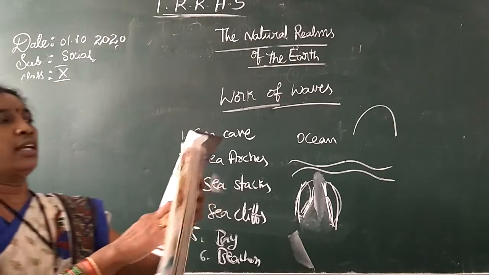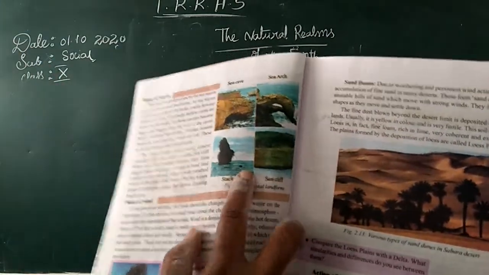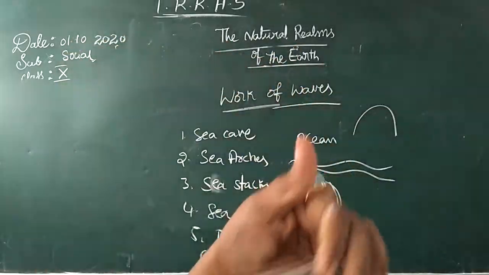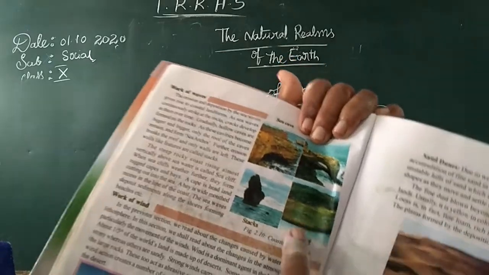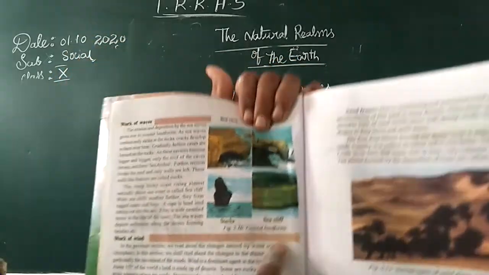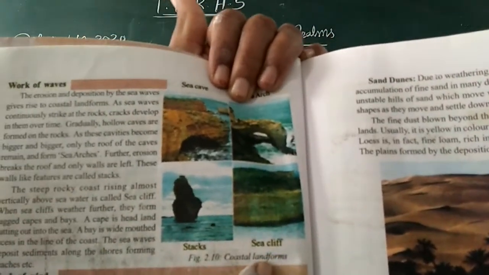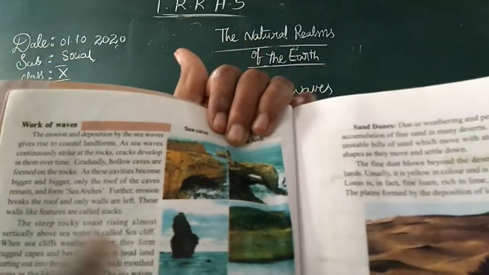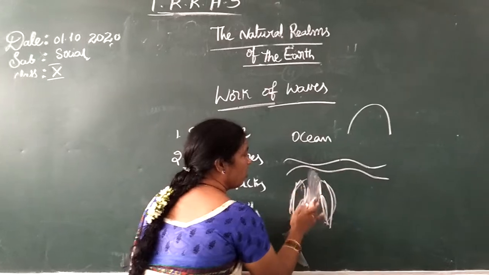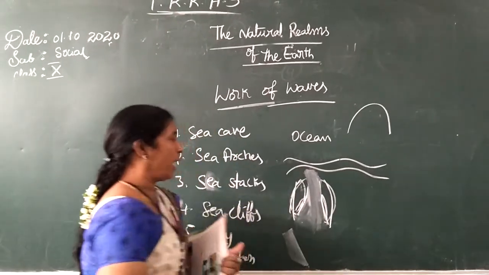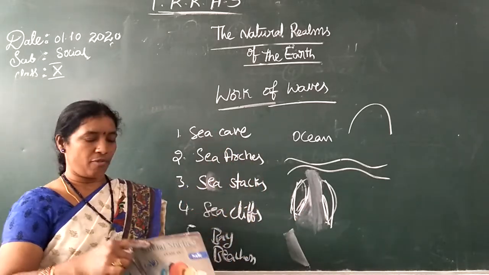You have a number of pictures in this. See the pictures here. These are the sea cave, sea arches. Stacks means wall-like structures, and again sea cliff, isn't it? So sea cliffs. These are the different landforms by the work of waves. Sea arches, further erosion breakdown, and the roof also will go, and here also it will disappear, and then sea stacks and cliffs will be formed. These are the work of waves.